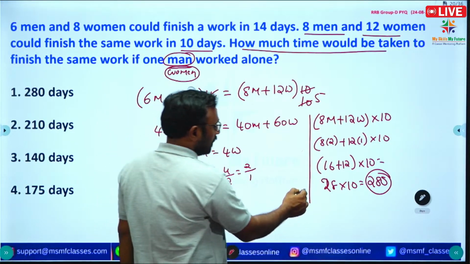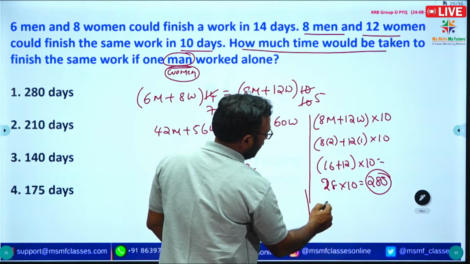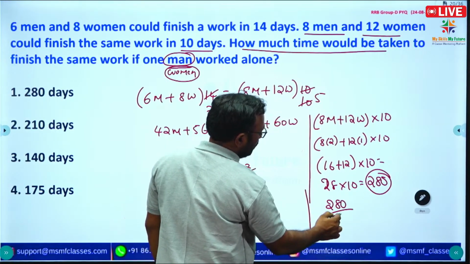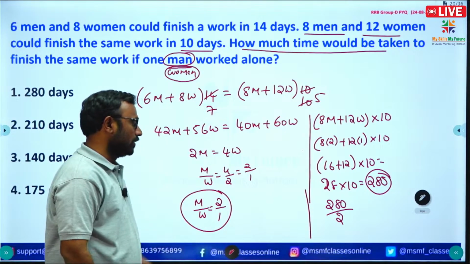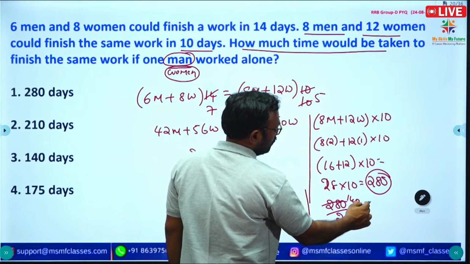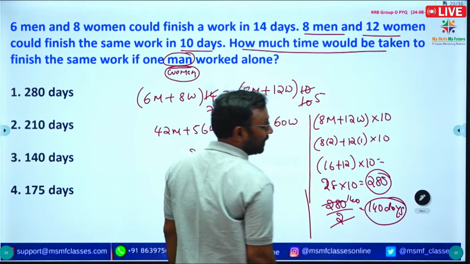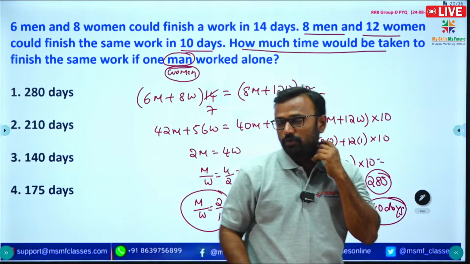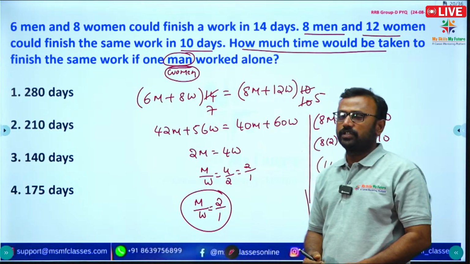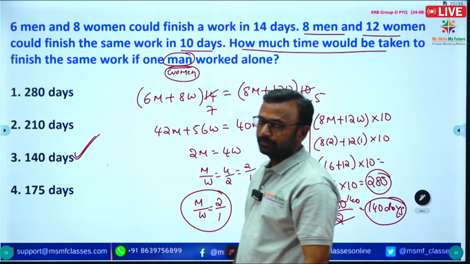So the total work is completed by one man, that means 280 divided by the efficiency of one man, which is 2. Here we find the value. 2 ones are 2, 2 fours are 8, so 140 days. Yesterday we solved the same problem, I also found the value in yesterday's live session. So 140 is the correct answer. Next question.